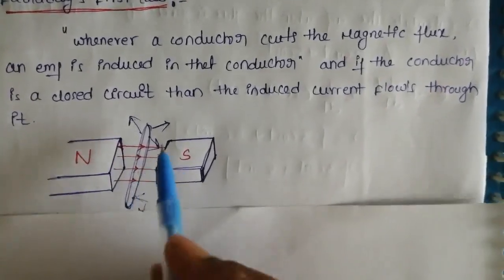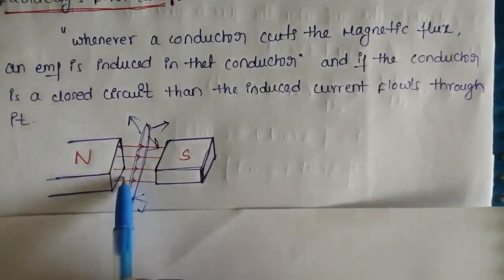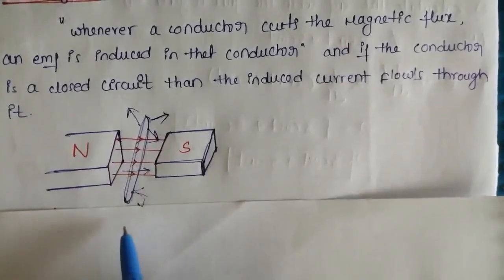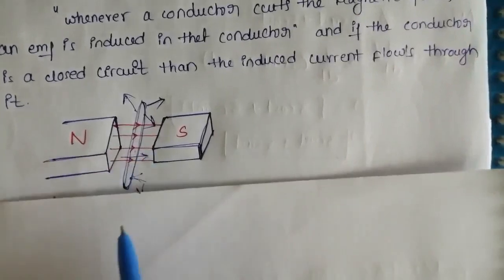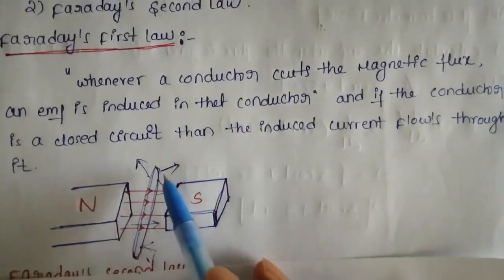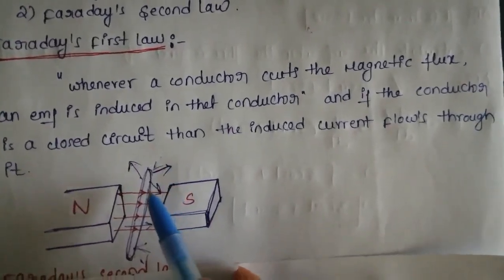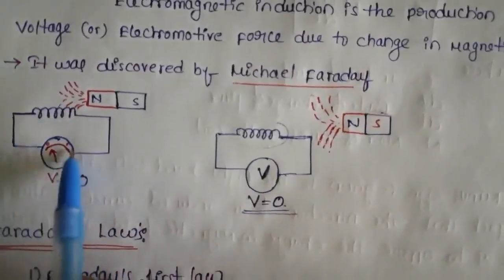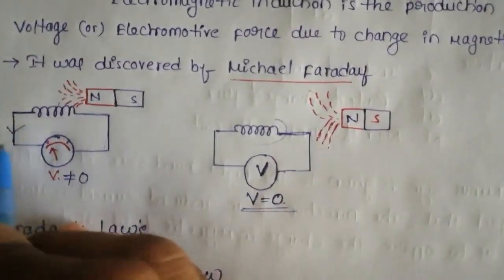If we try to move the conductor parallel to the magnetic flux, like this direction, this is the direction of movement of the conductor and this is the direction of magnetic flux. Those two are in the same direction. That time there is no EMF induced in the conductor. If you provide a closed path to this conductor, then a current flows through this circuit. Observe, there is a closed path to the inductive coil. Then a current flows through the coil.